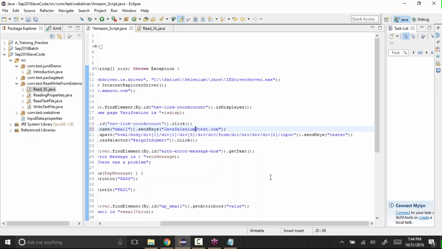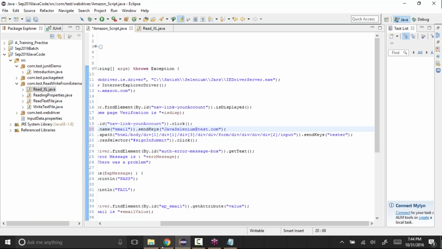Let's say a different set of data, like you want to test with manager login credentials and see whether the application is working or not. Then you want to log in with, let's say, director credentials and see how the application is working. We might need to log in with salesman credentials and check as well. Every application that we are testing, we might need to test with different sets of data, and that is called parameterization. The script or the code will be only one, but the data that you are passing is different for every execution.